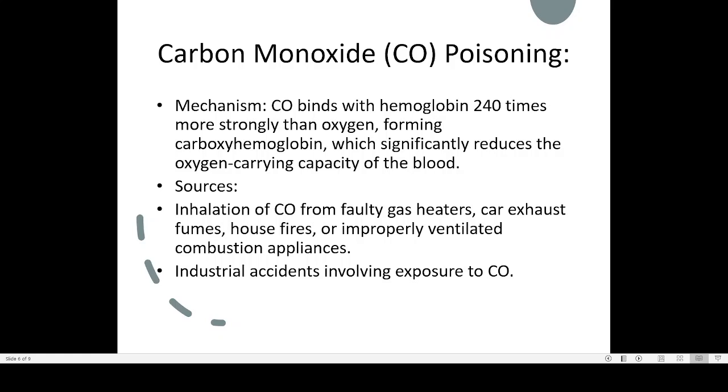So in case of carbon monoxide, it binds with the hemoglobin 240 times more strongly than oxygen. So if there is oxygen and carbon monoxide, hemoglobin will first bind with carbon monoxide, because its attraction is 240 times more than the attraction of oxygen to the hemoglobin. So that is why carbon monoxide can create a problem for us, forming carboxyhemoglobin, which significantly reduces the oxygen carrying capacity.